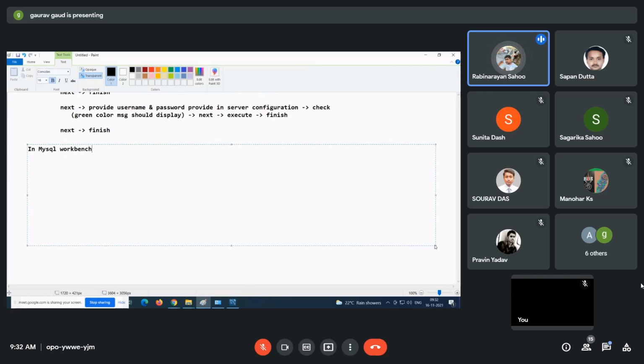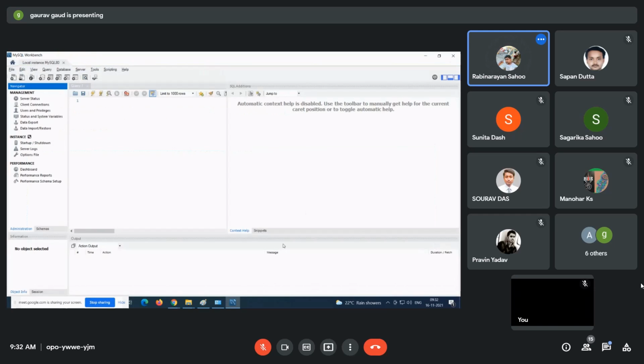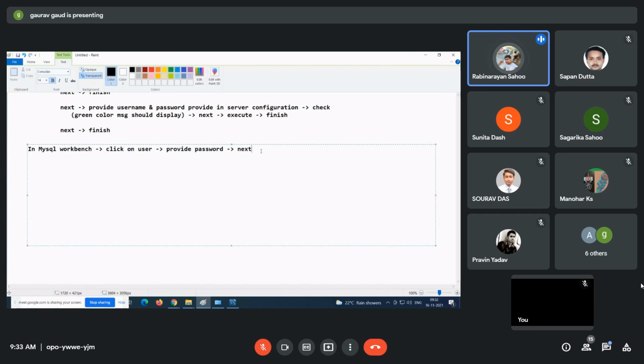In MySQL Workbench, click on user and after that provide the password and next. That's it. Okay. So we will get Workbench. In fact, guys, here we need not do anything. Okay, you can minimize this or close this.